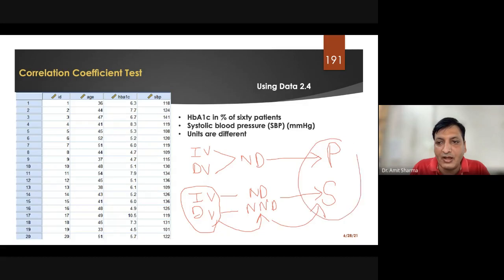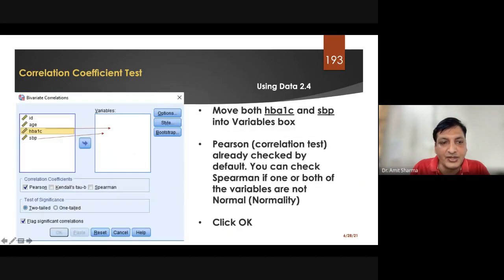So once we find out which test we have to apply, we can choose at the bottom. From here we can choose that we have to go for Pearson. For example, I have found a bell-shaped curve for both A and B, that means HbA1c and systolic blood pressure, so I can choose the Pearson correlation.